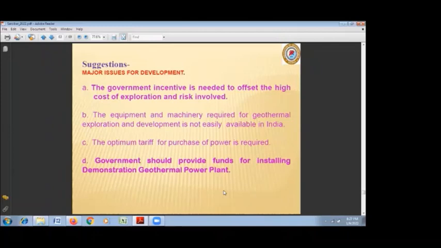The equipment and machinery required for geothermal exploration, and particularly in the development of the power plant, etc., is presently not easily available in India. We have to mostly import it. And